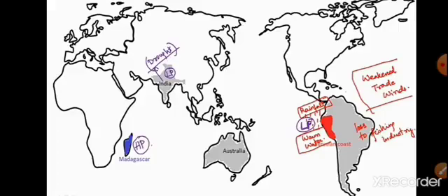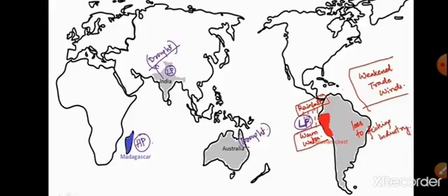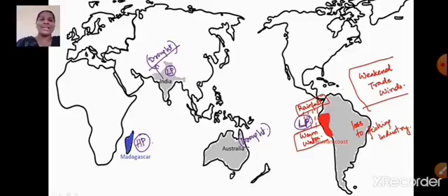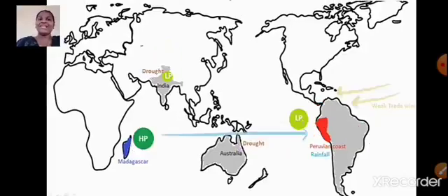So as a result, what happens? Drought like situation takes place in India, not only in India but also in Australia. Students, I hope you have understood about El Nino. During El Nino period, there is heavy rainfall in the Peruvian coast and drought like condition in India as well as in Australia.